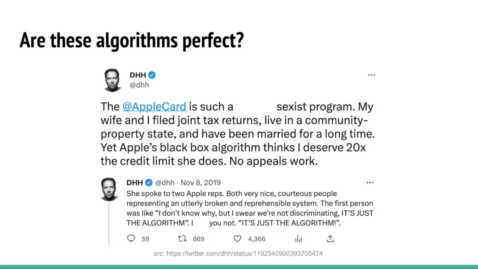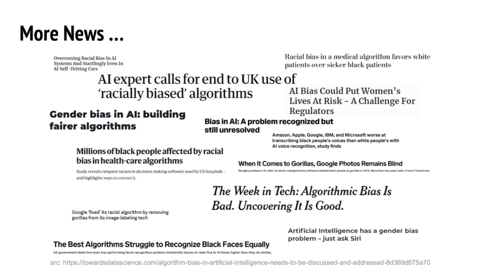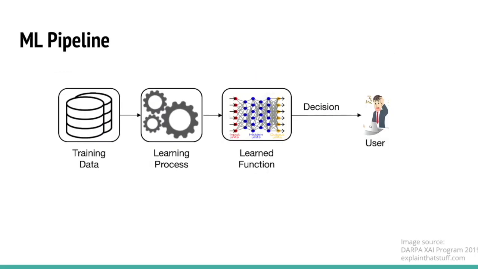And this is not the only case. Here are more news stories showing that there are many biased algorithms used in decision making. We may take a look at this simple ML pipeline presented here, which summarizes how ML models are obtained and applied. Now, due to some reasons, the model is unfair and makes biased decisions. The user will observe the bias.